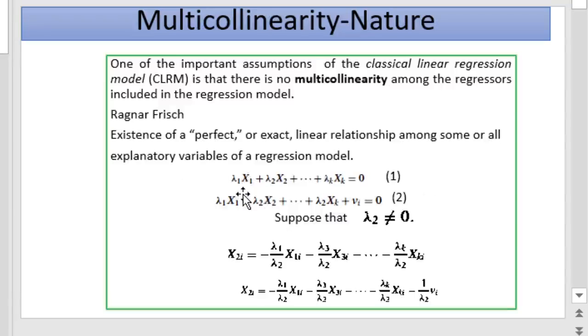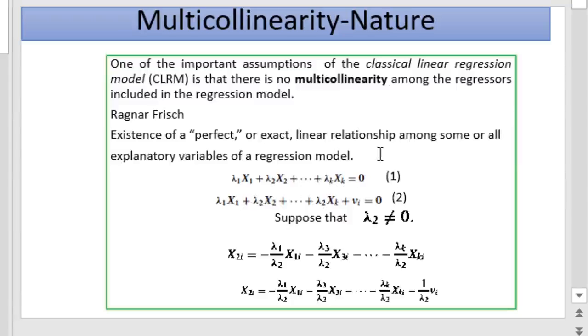Suppose that we have a regression model of k independent variables, x1, x2 to xk. The perfect relationship among these independent variables can be written as lambda 1 x1 plus lambda 2 x2 plus ... plus lambda k xk equal to 0. That is, their weighted sum will be equal to 0. There exists a perfect relationship between these variables. This is the meaning of a perfect relationship.